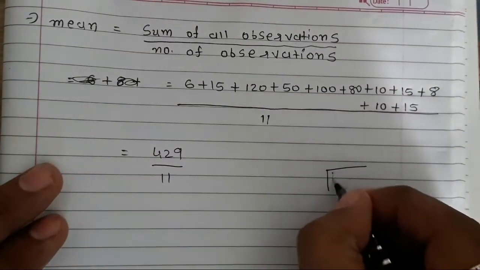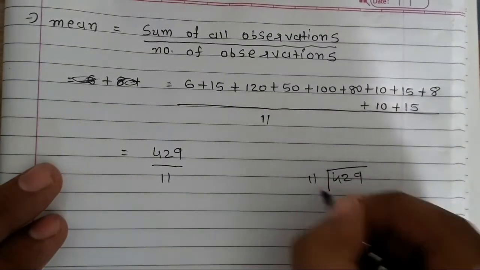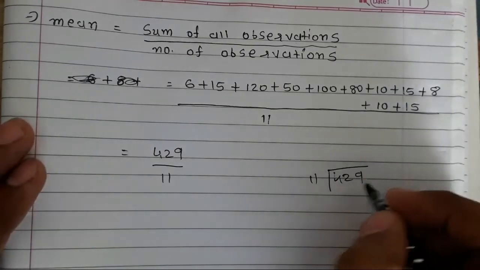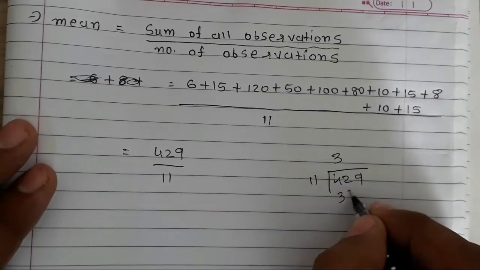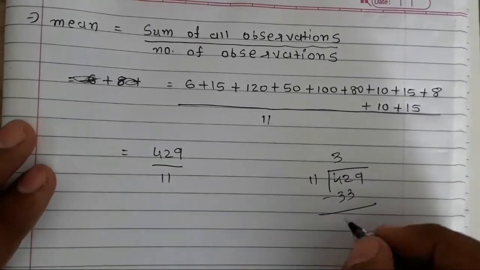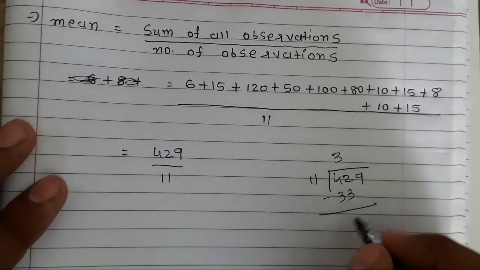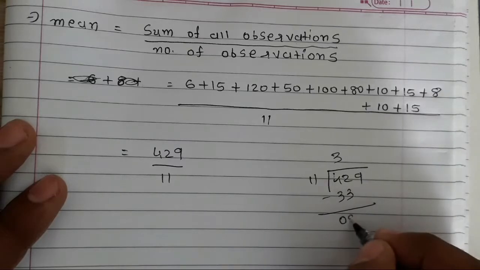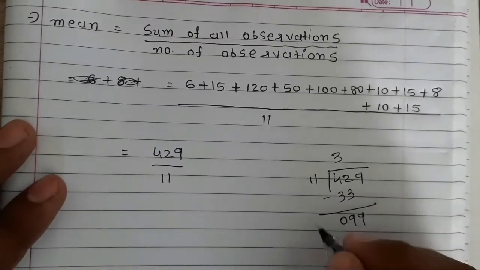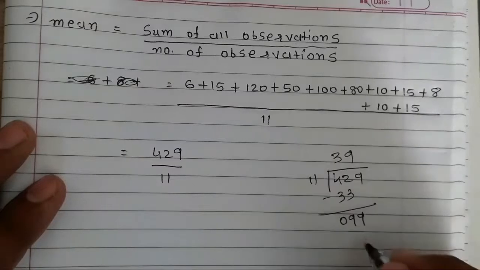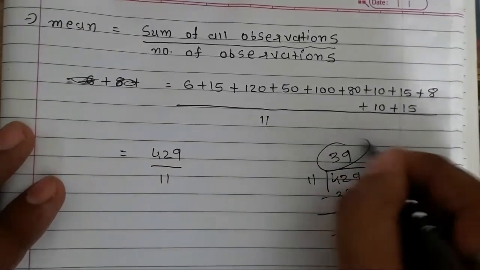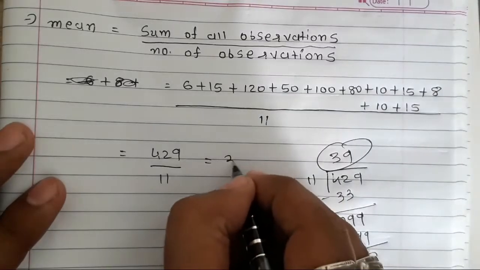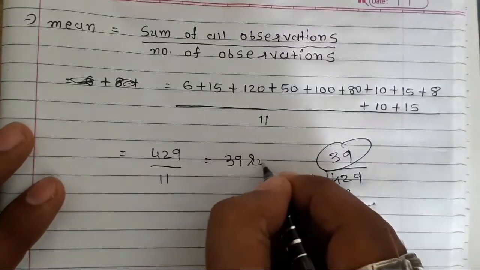Now how to divide 429 by 11? We all know 42 is not divisible by 11, so I will take 11 3s are 33. Now I have to subtract 33 from 42, so after subtracting I will get 9, so I will bring down 9 here. Now we all know 11 9s are 99, so my answer will be 39. So here I will write 39 runs.